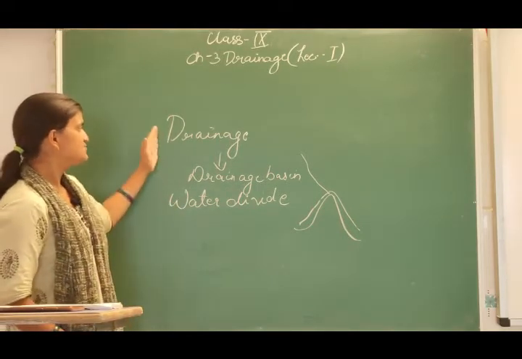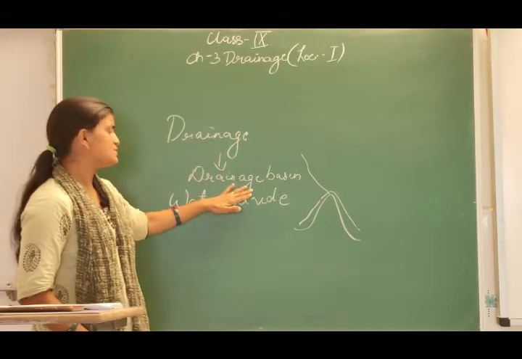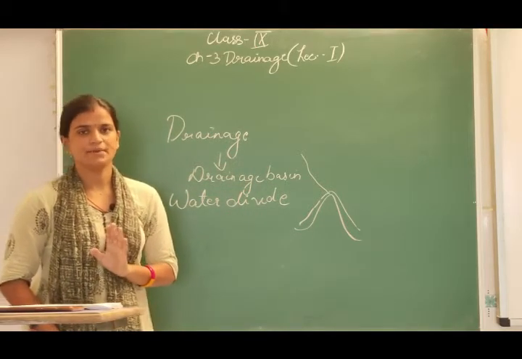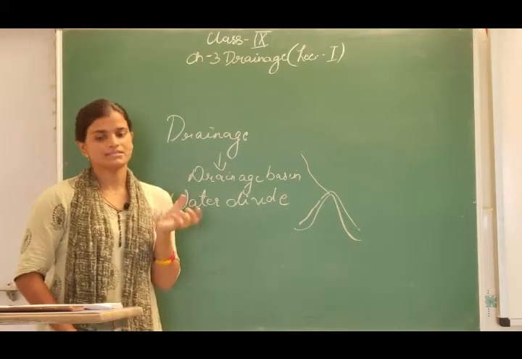Now, as we have understood what is a drainage basin and what is a water divide, we have different drainage systems in India. There are two types of drainage systems in India.